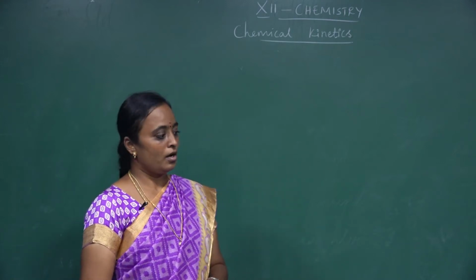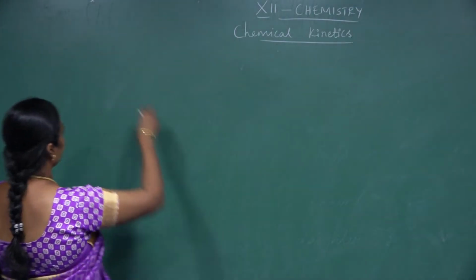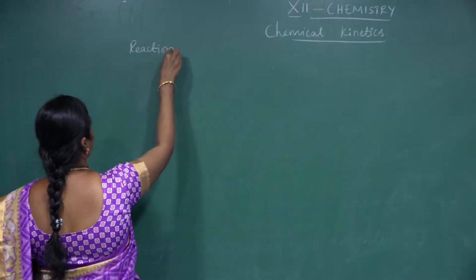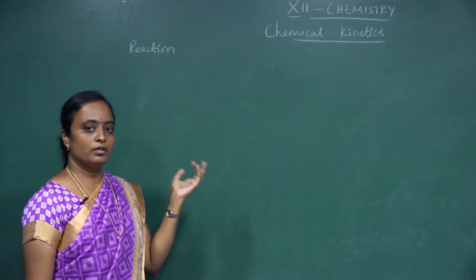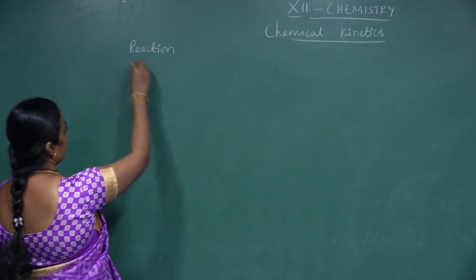If you are taking chemical reactions, we generally split them into fast reactions, slow reactions and moderate reactions.